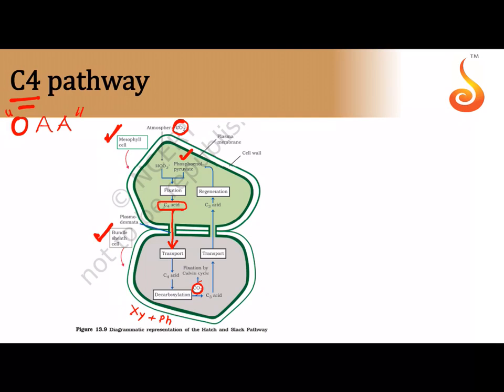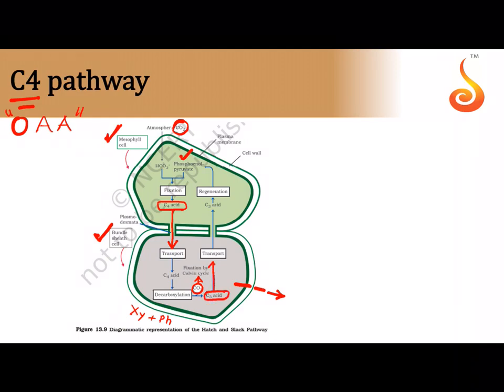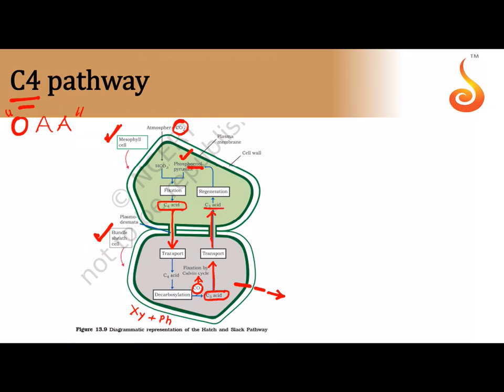Decarboxylation means you are removing what? You are removing carbon dioxide from this oxaloacetic acid, and then this particular carbon dioxide is entering the Calvin cycle. So it is inside the bundle sheath cell that the Calvin cycle takes place, and then you get a C3 acid, which is pyruvic acid. Pyruvic acid is sent back to the mesophyll cell. Pyruvic acid is helping in regeneration of the phosphoenol pyruvate that we require in order to accept the carbon dioxide in this case.